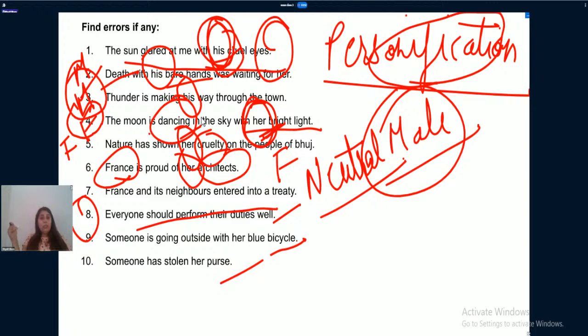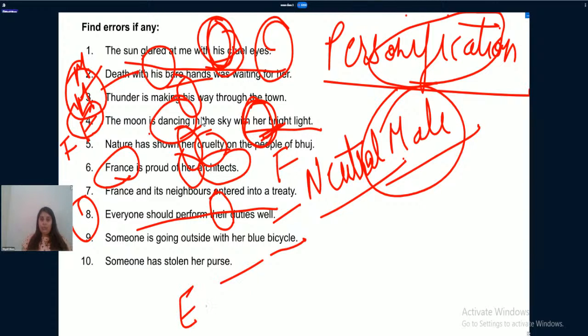All these words are singular in nature. Their basic nature is singular, and you need to understand that with these words we use everything singular. Are you getting my point? Singular verb, singular adjective, singular pronoun, everything singular. Everyone should perform their duties well.